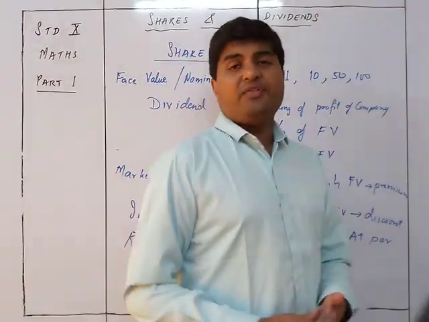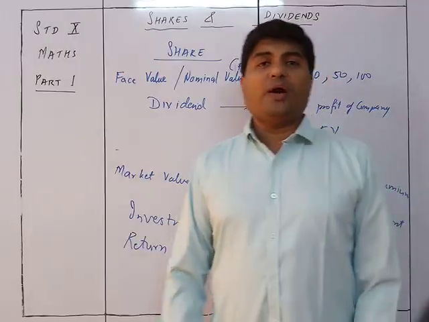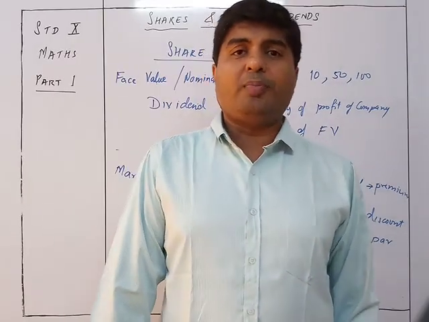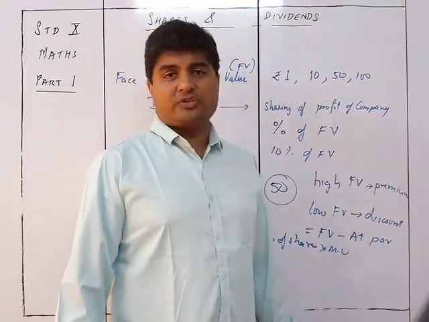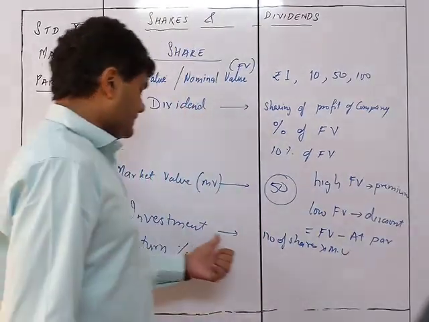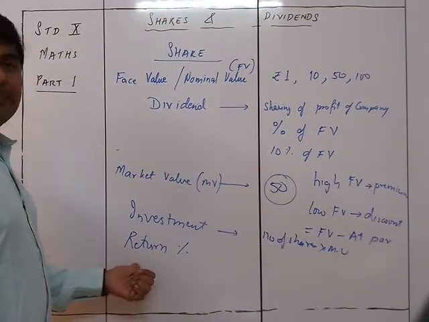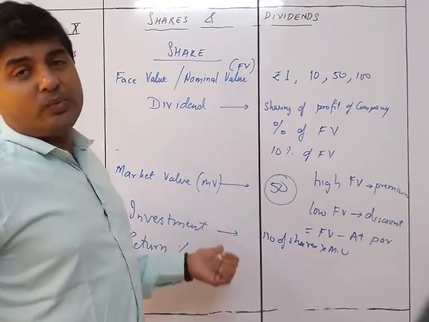For example, if a share costs 120 rupees per share and I am going to buy 100 shares of it, the investment will be 120 into 100, which is 12,000 rupees. So that is the investment. And return percentage will be the percentage on the investment.